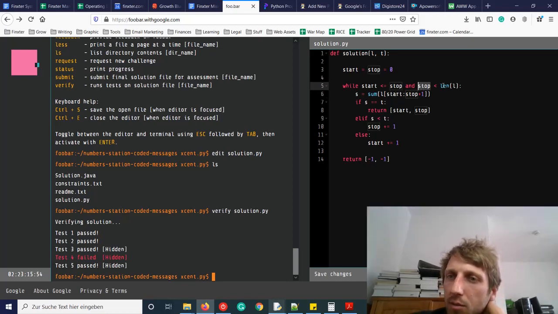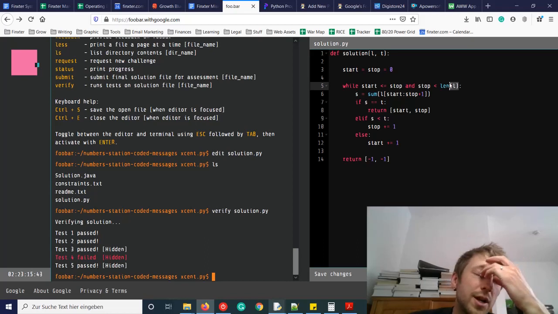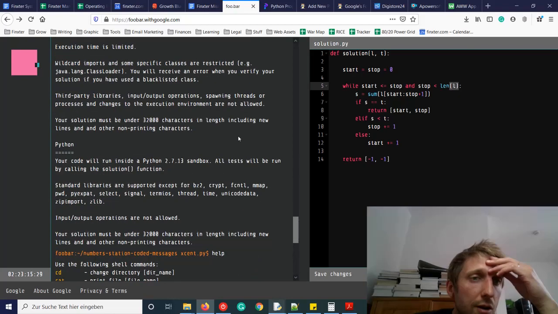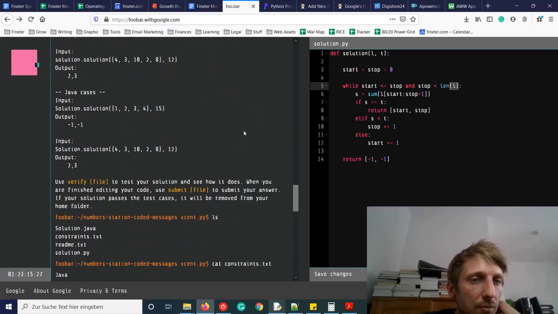And if stop is small, stop must be smaller than length, right? If stop is equal to length, then we have a problem. Have we missed something in the constraints? Let's check.